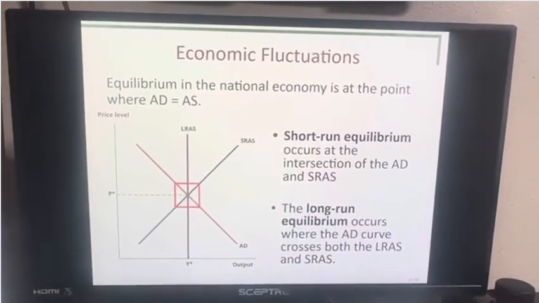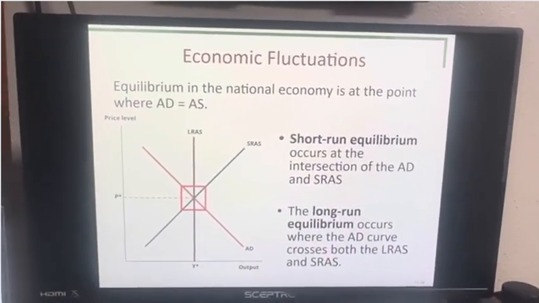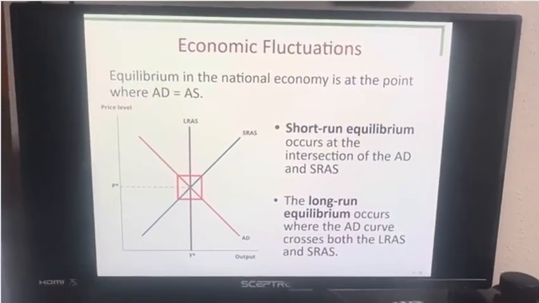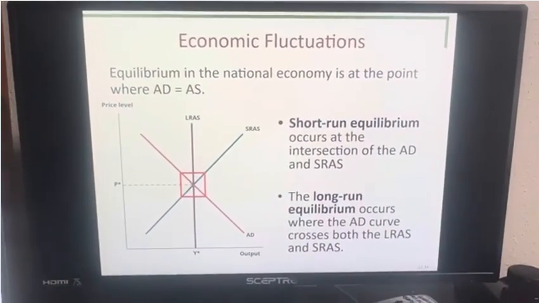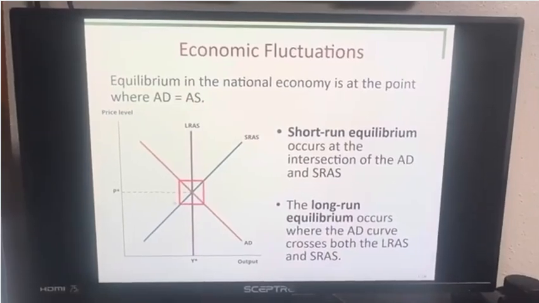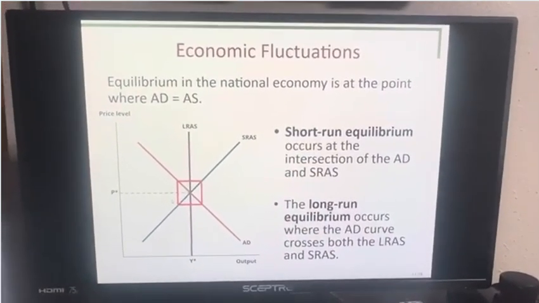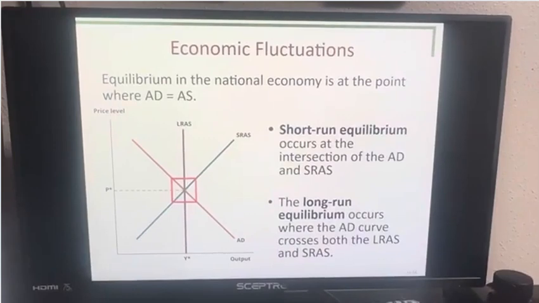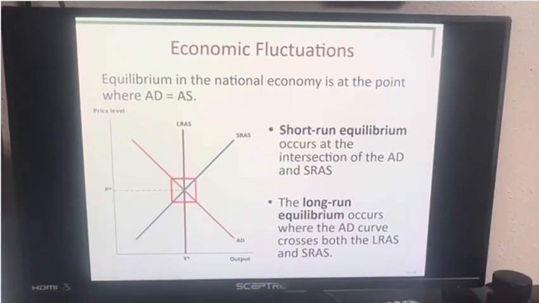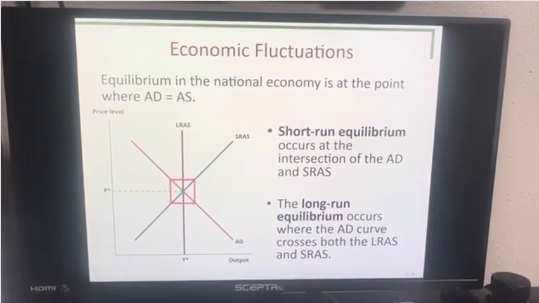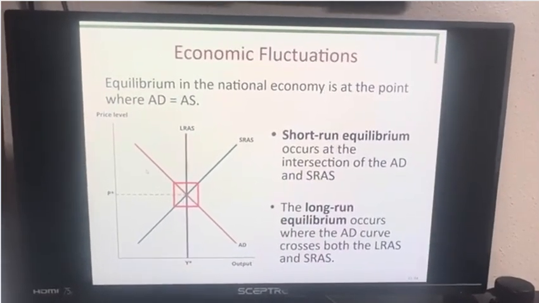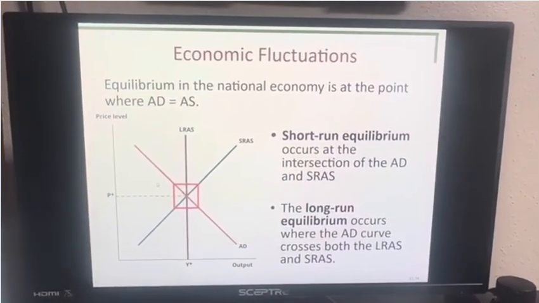The economic fluctuations. Equilibrium in the national economy is at the point where the aggregate demand and the aggregate supply are the same, so where this red box is. The short-run equilibrium occurs at the intersection of the aggregate demand and the short-run aggregate supply.